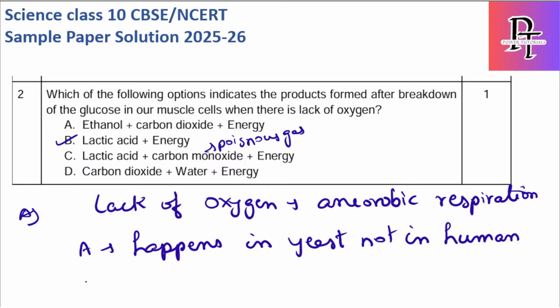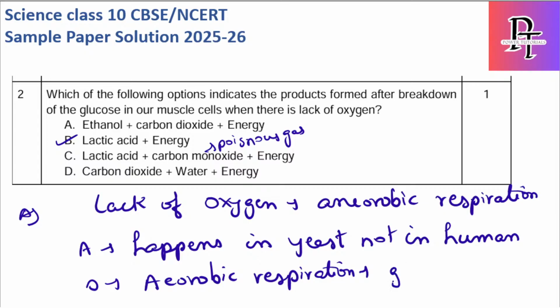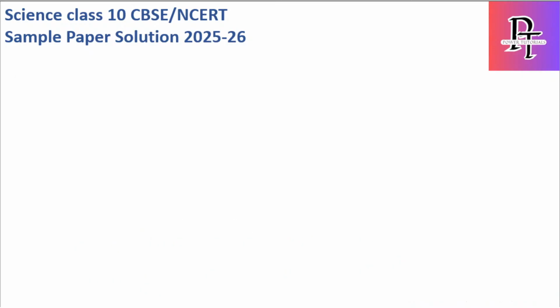What about D? D is aerobic respiration. So what is aerobic respiration? It happens in the presence of oxygen. So glucose, C6H12O6, plus oxygen gives rise to CO2, water and energy. This is nothing but aerobic respiration, and it happens with the help of lungs. Okay, let's go to the third question.